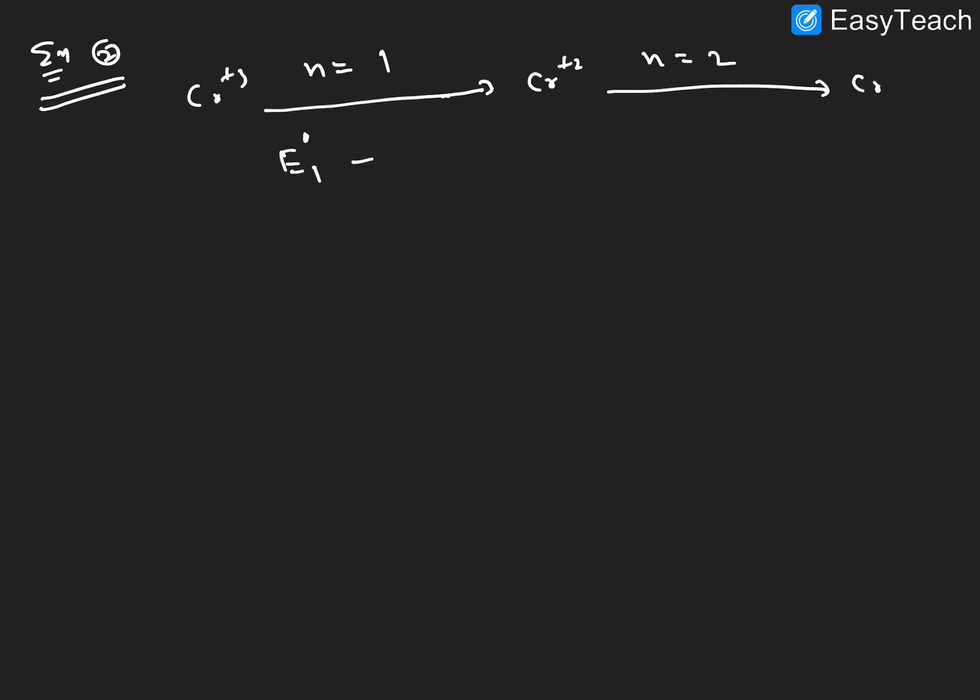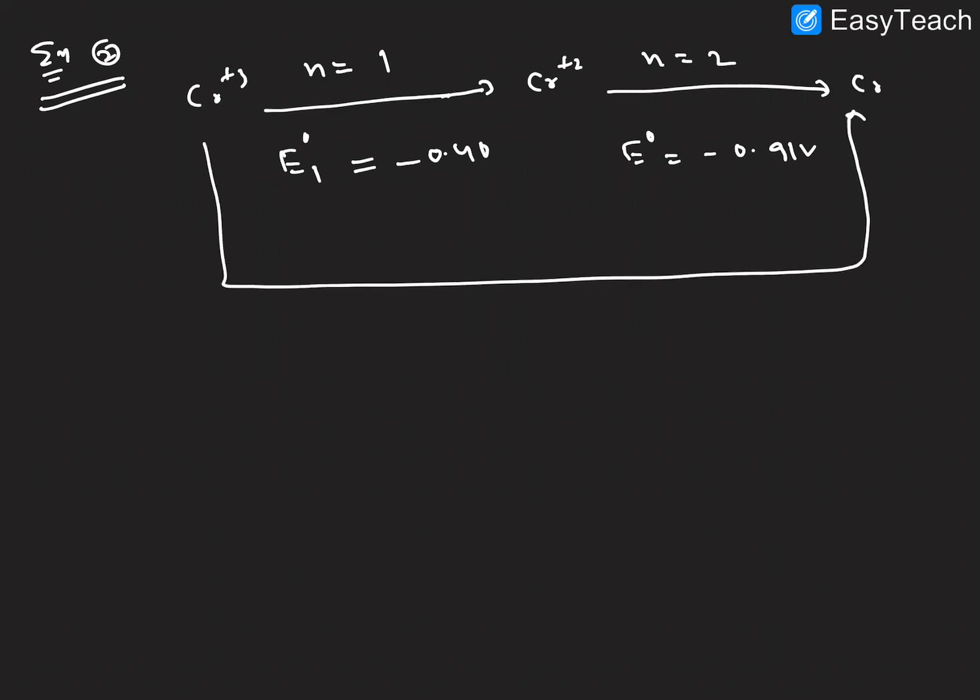The n1 equals 1, the change here, and n2 equals 2. The E naught value 1 is minus 0.40, and the E naught value 2 is minus 0.91 volts, right?